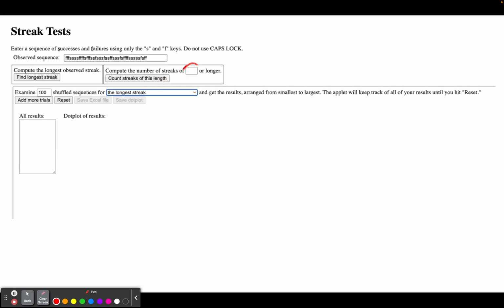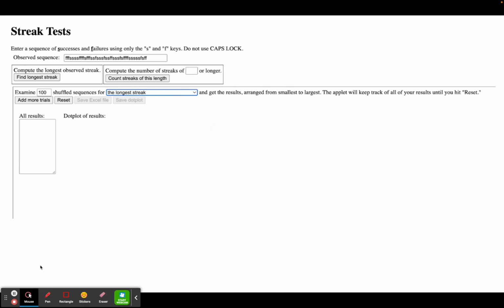You are going to tell the applet what length of streak you want to count for. And in this case, we're using 3 as the length of the wins or losses in a row that will constitute a streak. And then there's this drop down here. And this is where you tell it which test statistic you're using. We're not doing longest streak anymore. We're doing number of streaks.